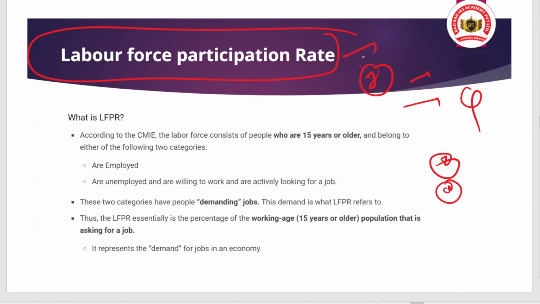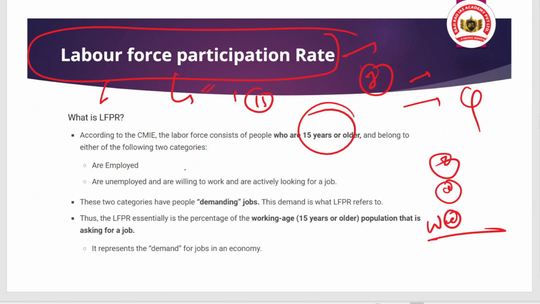First of all, we need to understand the labor force participation rate. So what do we mean by this term? As the name suggests, labor force participation. First, try to understand what we mean by labor force here. Labor force stands for people who are 15 years or older. And the labor force participation rate is the ratio of the labor force, those who are employed or who are unemployed but willing to work. That means they are actively looking for a job.